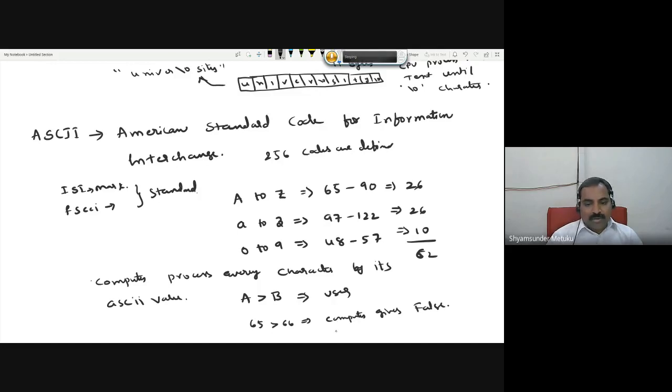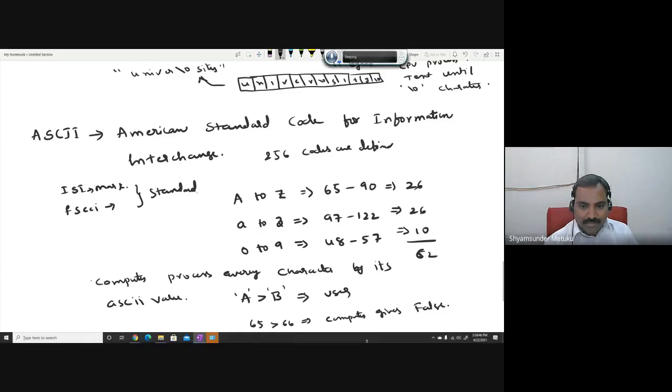So in our programming, we might use characters. Simply writing A greater than B is not the right way. To mention a character A and character B, you must enclose them within single quotes. I might forget sometimes, and sometimes I might write it wrongly on purpose. So I want all the students to point out that any character must be enclosed within single quotes. Whereas strings, you cannot compare, which is invalid.